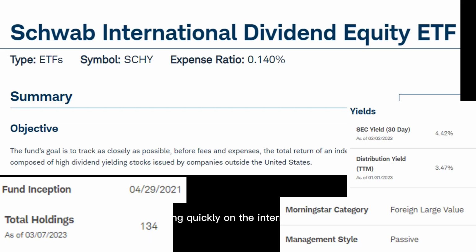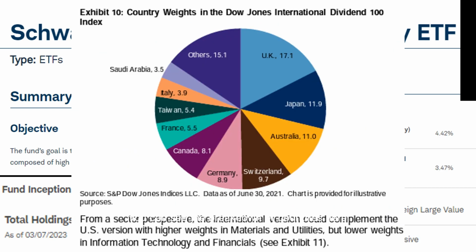Just touching quickly on the international version, ticker SCHY, has a slightly higher expense ratio of 0.14%. That's typical for international holdings. It does also have a slightly higher SEC yield and some more holdings, about 134. It's also a large value Morningstar style category, just in the foreign version of that. You can see the breakdown of countries here. It helps to diversify some risks away from the US market and US dollar.